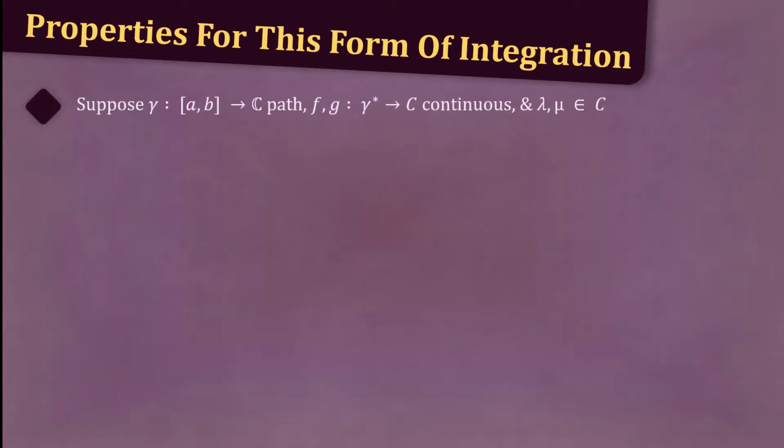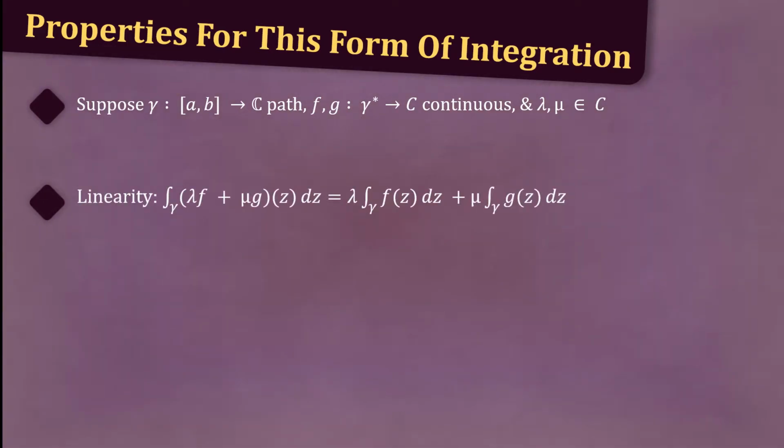Now, let's state some properties for this form of integration. First, suppose that γ: [a, b] → ℂ is a path, that f and g: γ* → ℂ are continuous, and that λ and μ are complex numbers. First, we have the linearity property: the integral over γ of (λf + μg)(z) dz is equal to λ times the integral over γ of f(z) dz plus μ times the integral over γ of g(z) dz.